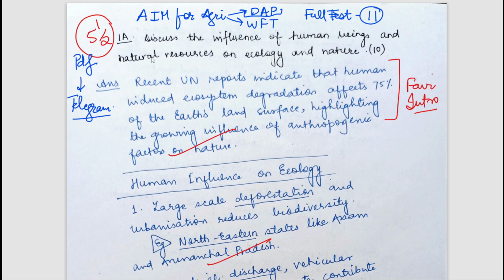So let's start. The first question is, discuss the influence of human beings and natural resources on ecology and nature. I will be a bit fast because it is a full test, and I will just be discussing the important points. If you want to read the answers in detail, you can simply pause and read them. The PDFs have already been uploaded in the Telegram group, so you can download them after watching and read them in detail.